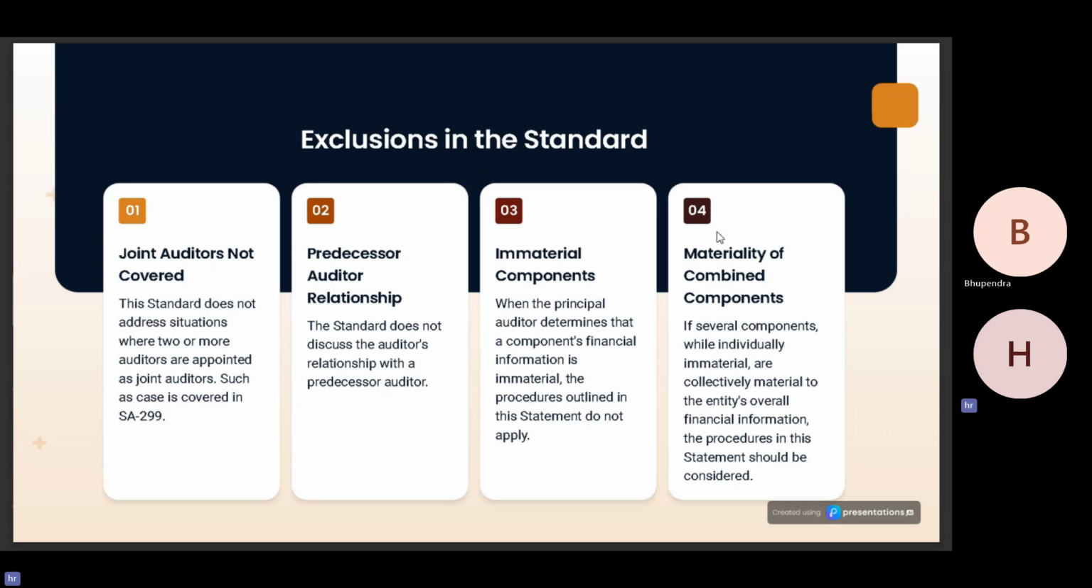Fourth point, materiality of the combined components. If several components, while individually immaterial, are collectively material to the entity's overall financial information, the procedures in the standard should be considered. Now, this is not a specific exclusion, this is an inclusion. The standard does not exclude this. There may be several components in the parent entity which may be individually immaterial, but when combined or seen as a group as a whole, they will be material to the parent entity. Moving on.